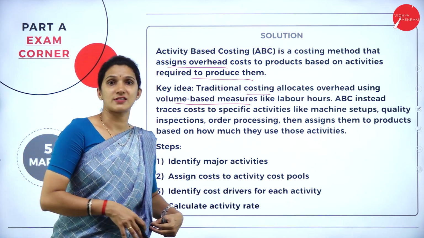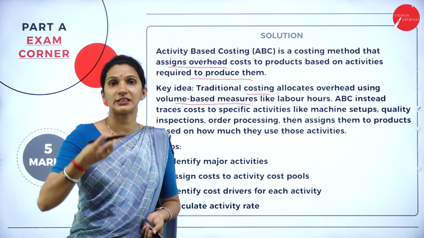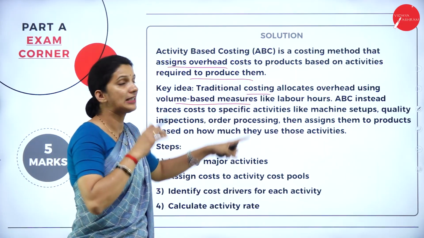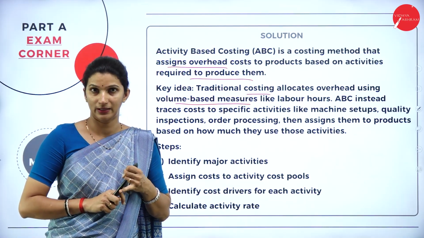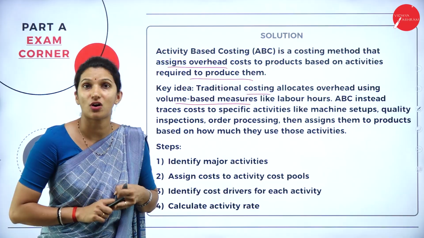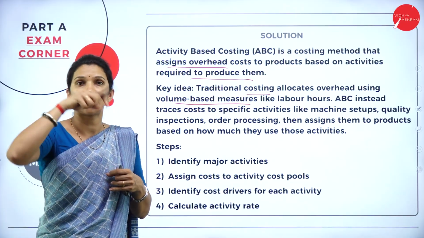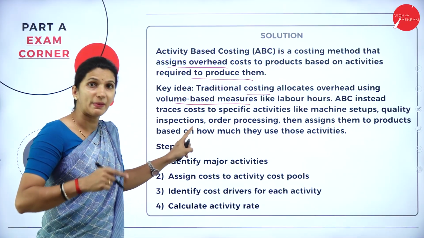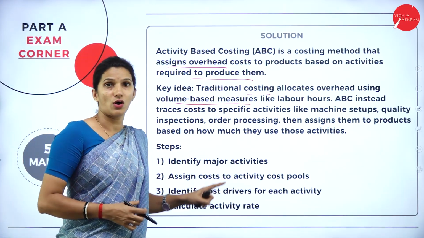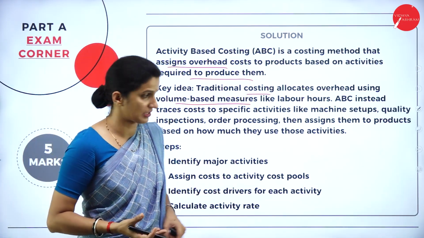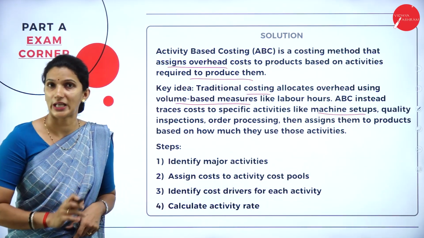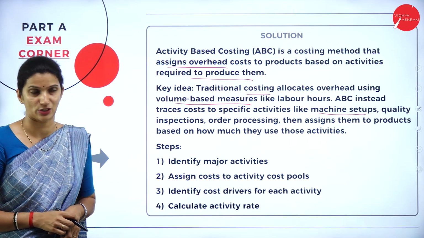So the traditional costing method used to allot the cost based on various elements. For example, what is the material and the cost incurred for material, and what are the labor charges and the costs incurred for the labor. These are the traditional methods, but ABC, that is activity based costing, will trace the cost of various activities. For example, setting up of the machines. That is one activity. What is the cost involved for setting up of the machine?